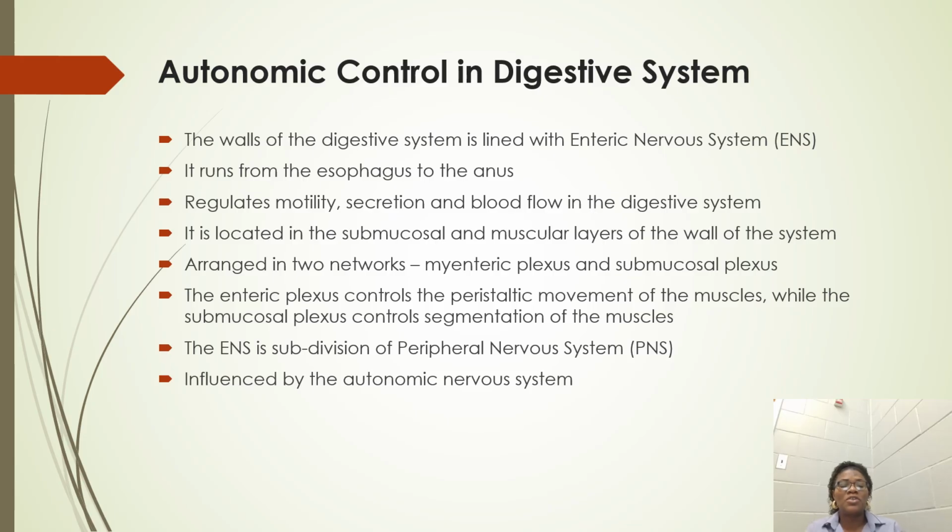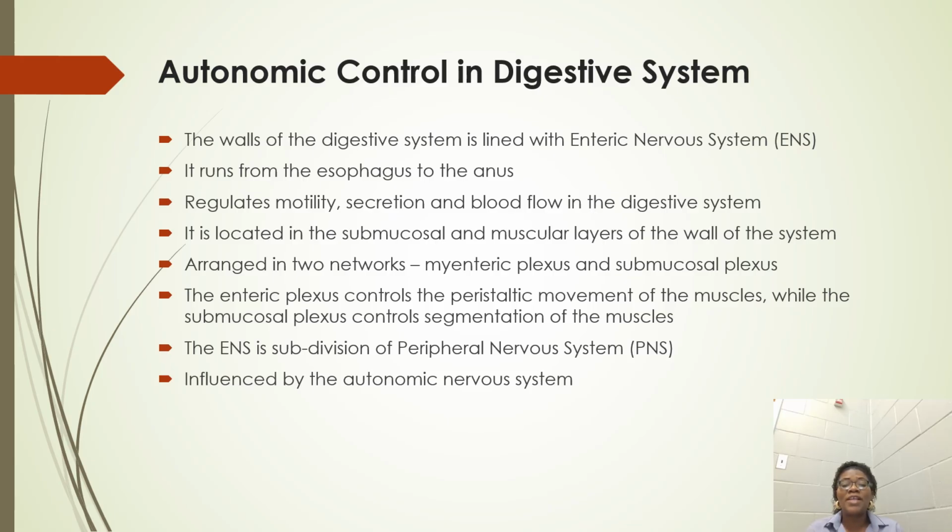This nervous system runs from the esophagus down to the anus and it regulates movement. That is, it is concerned with the movement of food. It is also concerned with the secretion of digestive enzymes and with blood flow. That is, the absorption of digested food substances into the blood so that it will be carried around the body.